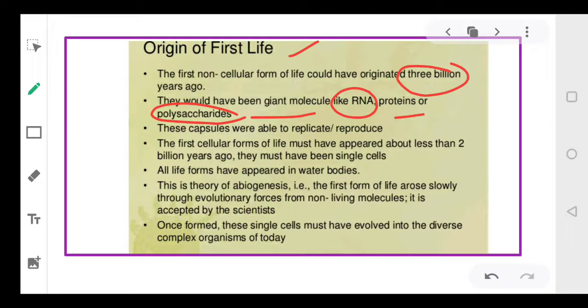And these capsules, they were able to replicate themselves, right? These molecules were able to reproduce, to produce multiple copies of themselves. So the first cellular form must have appeared about 2 billion years ago.